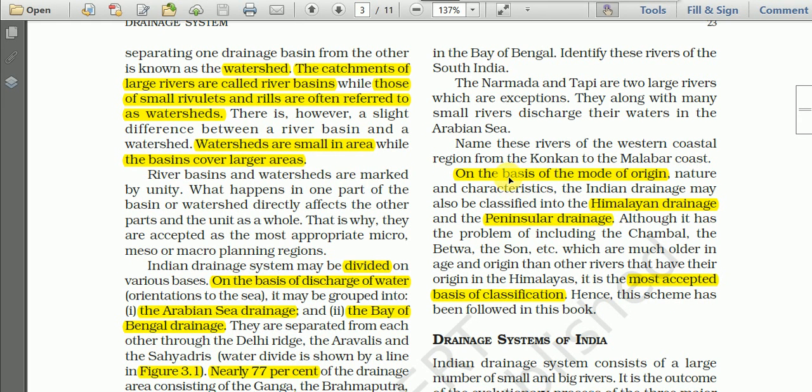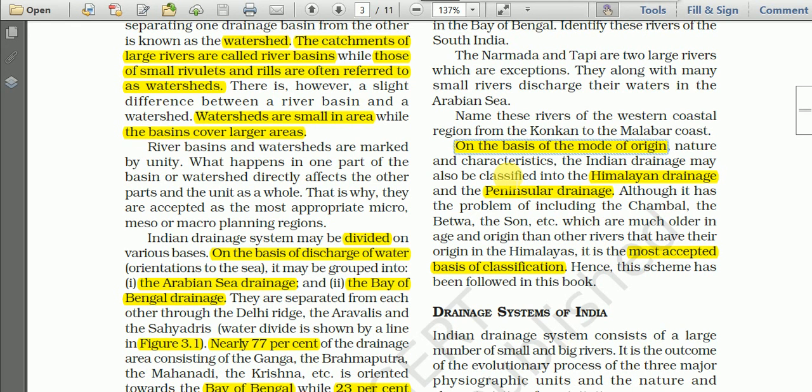On the basis of mode of origin, nature and characteristics, the Indian drainage may also be classified into the Himalayan drainage and peninsular drainage. Although it has the problem of including the Chambal and Betwa zone, which are much older in age and origin than other rivers, they have their origin in the Himalayas, and it is the most accepted basis of classification, and hence this scheme has been followed in this book.